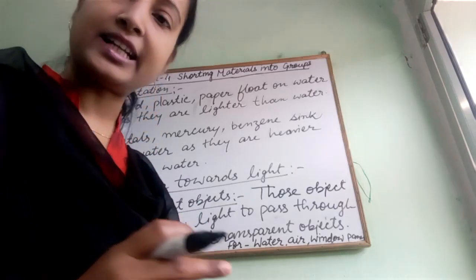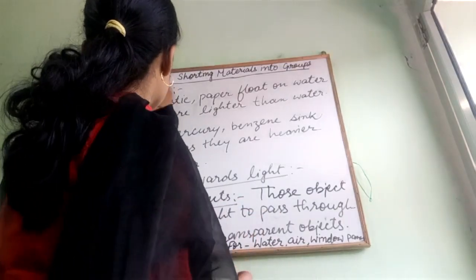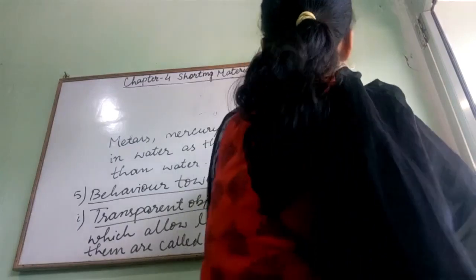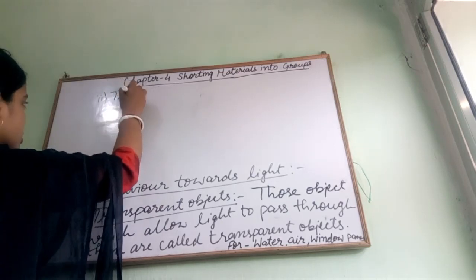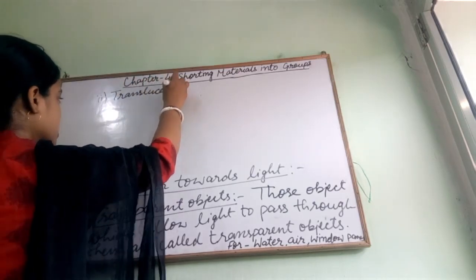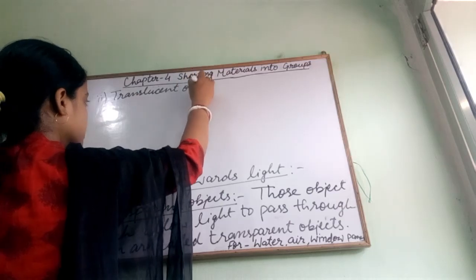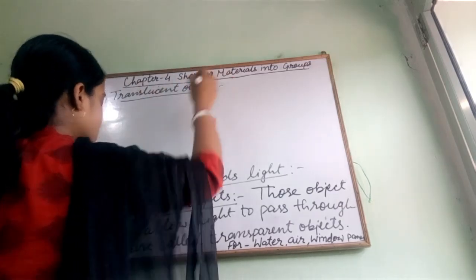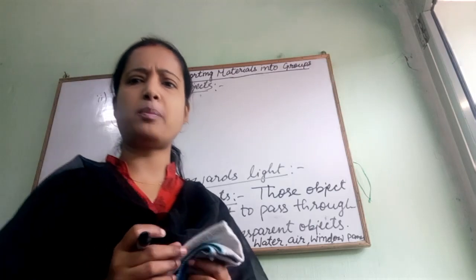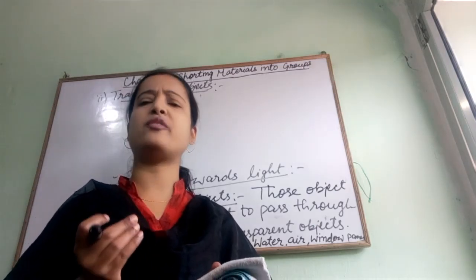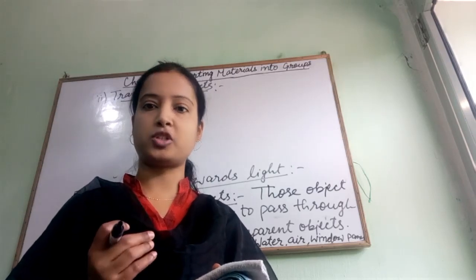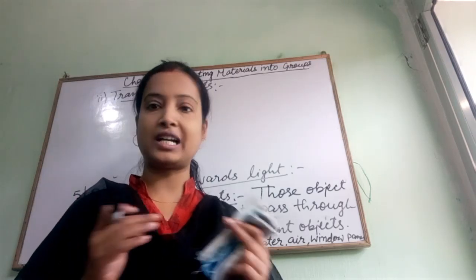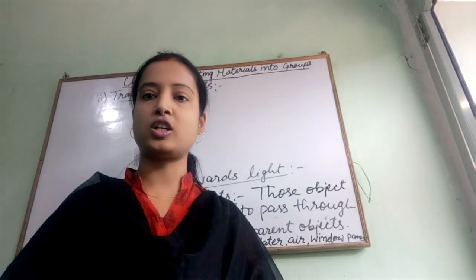Now comes the second category of material. Second is translucent objects. Those objects which allow a partial amount of light, a very little amount of light, to pass through are called translucent objects, through which we cannot see the other side clearly.